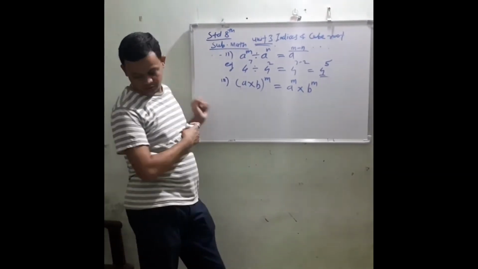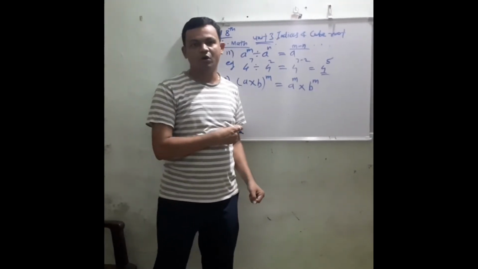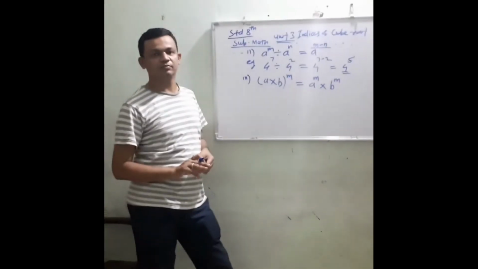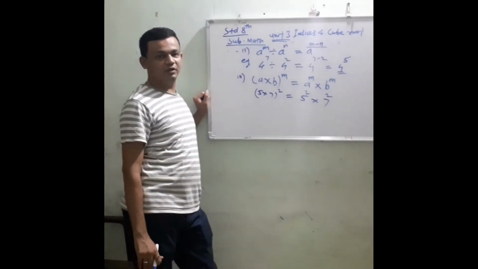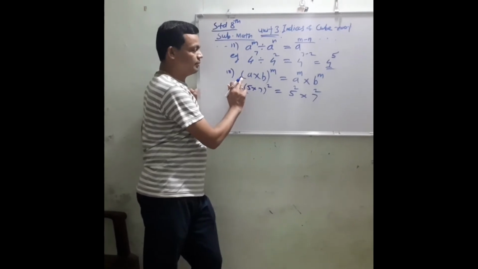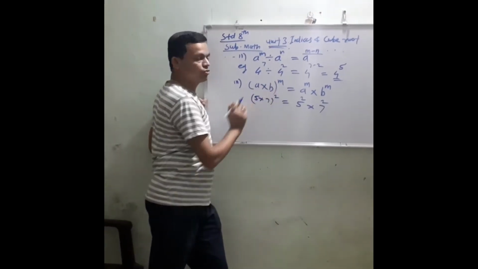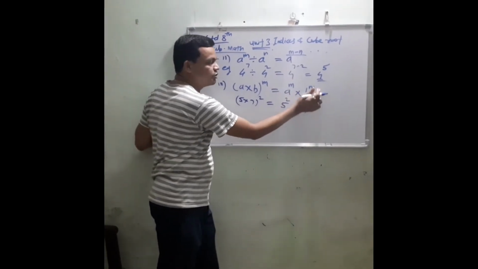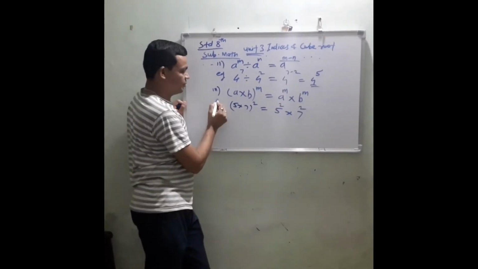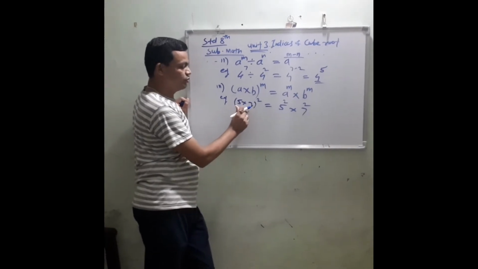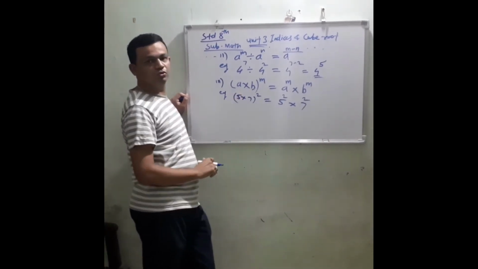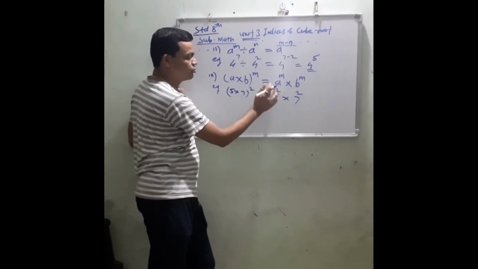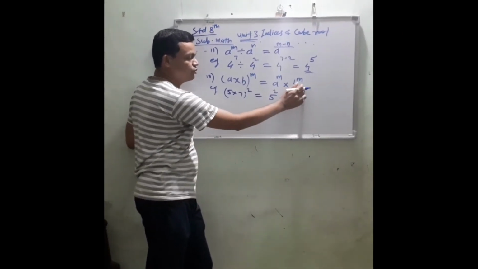So this is the third rule of indices. In bracket, a into b raised to m, so a raised to m into b raised to m. Example बघूया त्याचा. Suppose 5 into 7 bracket raised to 2. So it can be written in this form as 5 raised to 2 into 7 raised to 2.